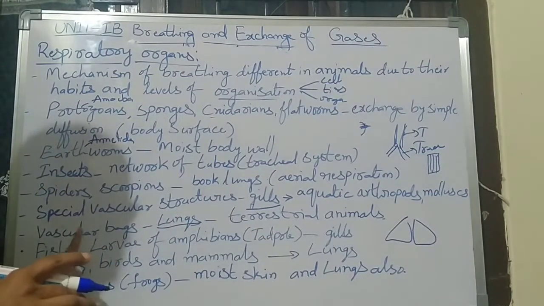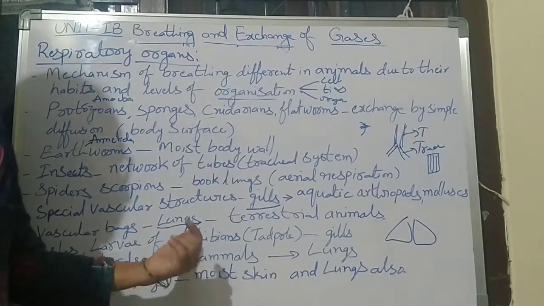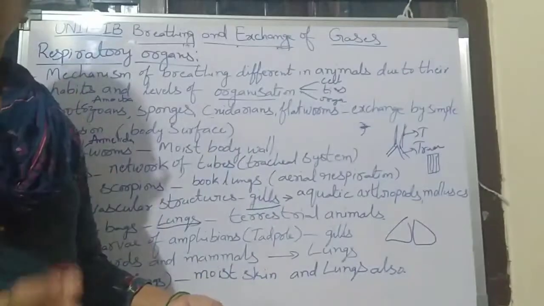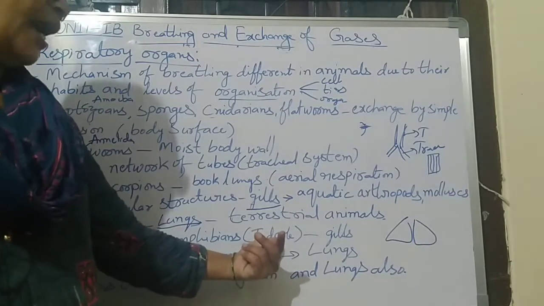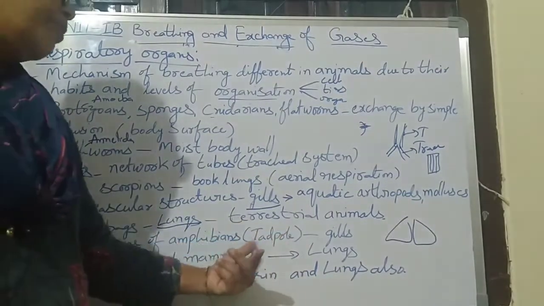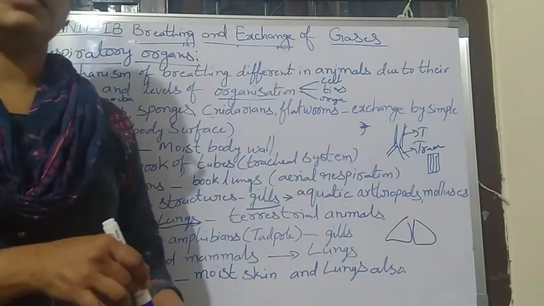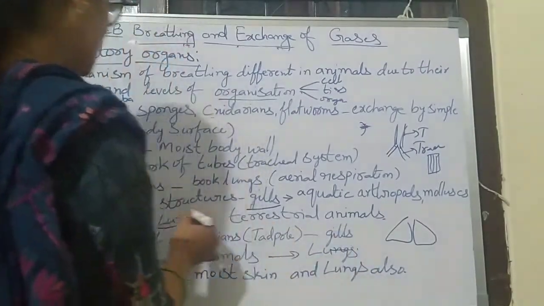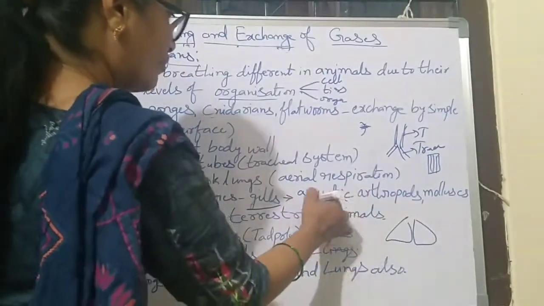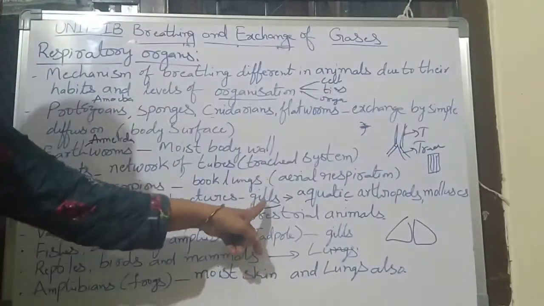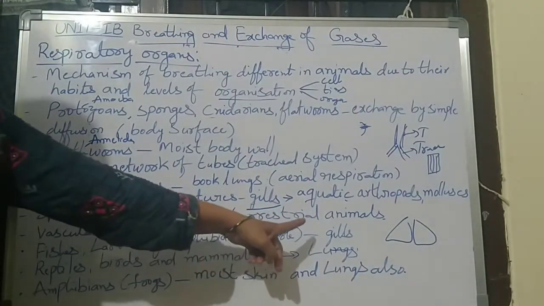And next in fishes, the fishes and larvae of amphibians. Amphibians means which live in water and on land. The larvae of amphibians, like the tadpole of a frog, respire through the gills. Means fishes and these larvae are present in the water, so they respire through the gills. Aquatic arthropods, fishes and larvae of amphibians also respire through the gills.